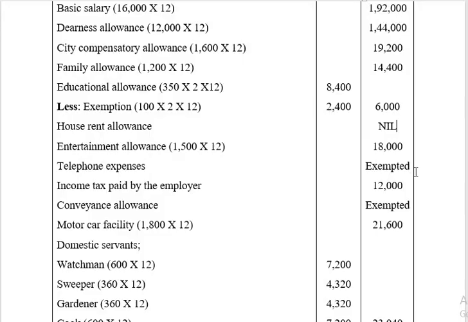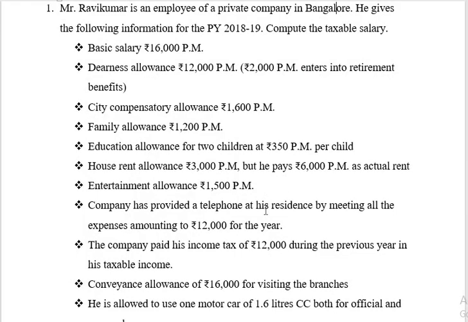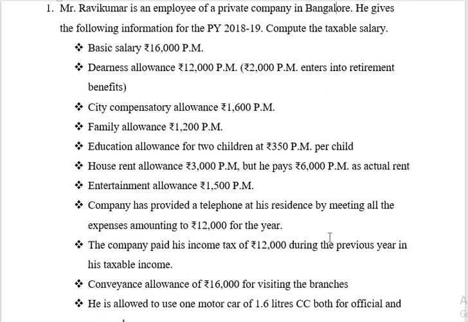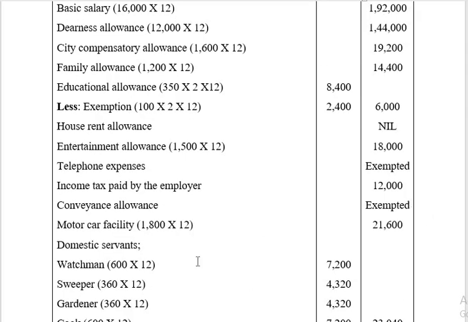Telephone expenses are exempted because it is placed at his residence, at his living area, so there is no office nature, so it will be exempted. Income tax paid by the employer during the previous year rupees 12,000 taxable. Conveyance allowance is exempted because it is given for visiting the branches, not for working in the office. So there is no raising of profit for visiting of the branches, so for that purpose it is exempted.